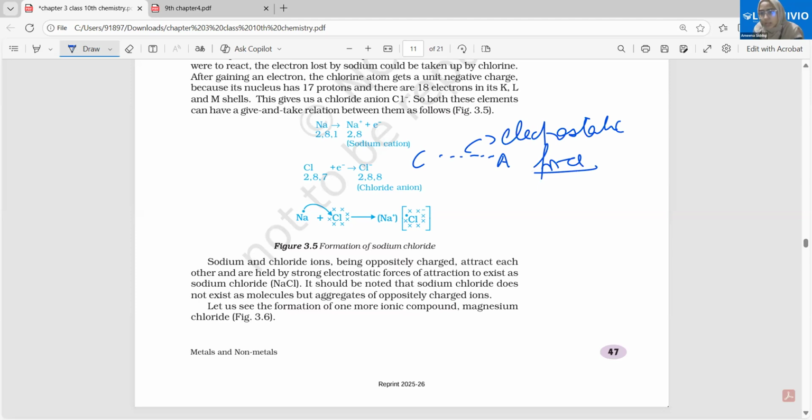So it is a very strong force, and because of this very strong force, we have high melting and boiling points for ionic compounds. They are polar. Why? Because they have positive and negative ions together. They conduct electricity. Why? Because again they are polar. They have mobile ions when dissolved in the aqueous form, and therefore they conduct electricity. Everything has been discussed.